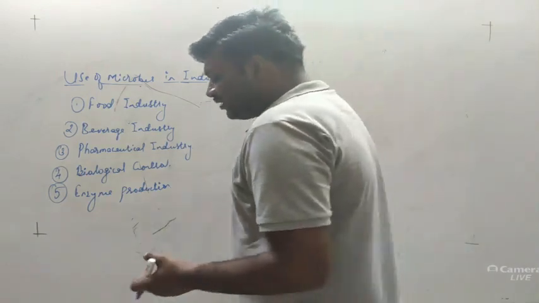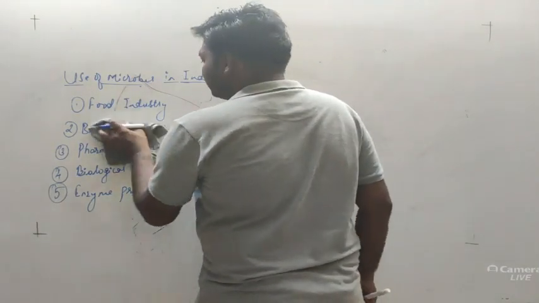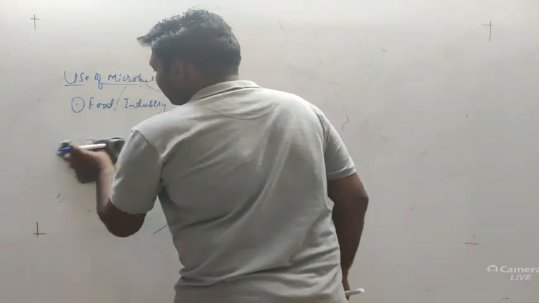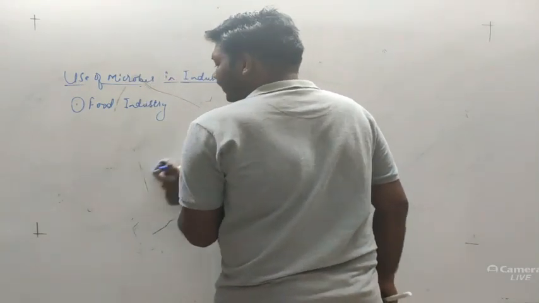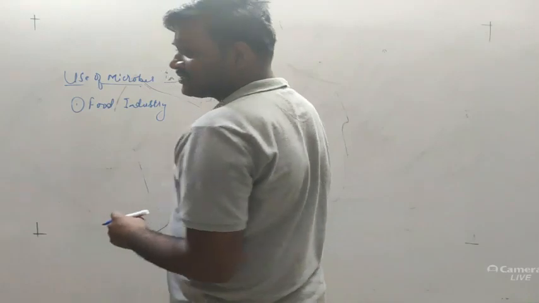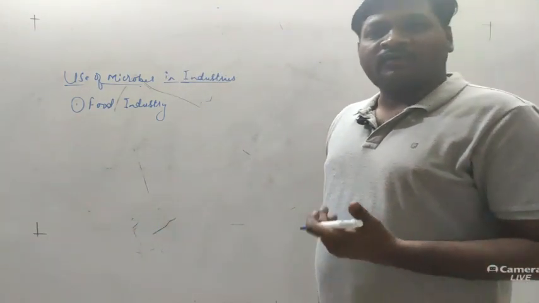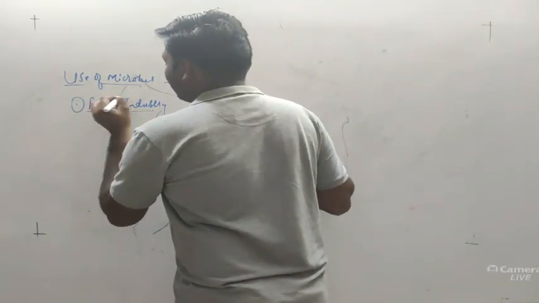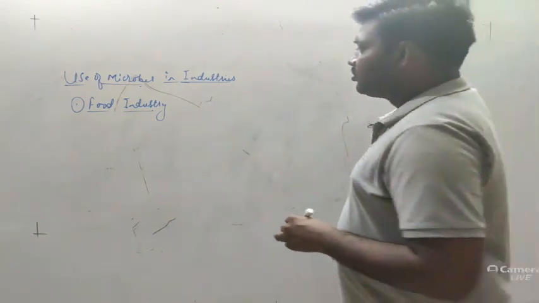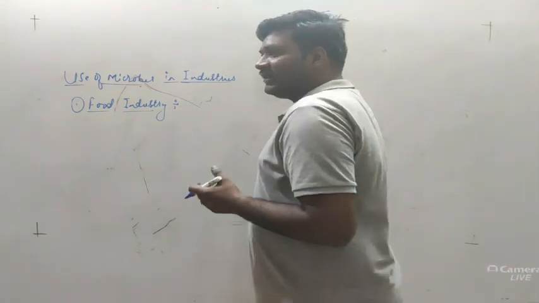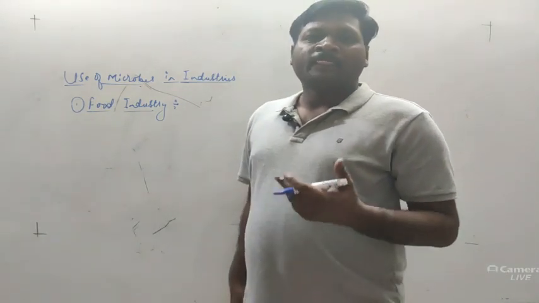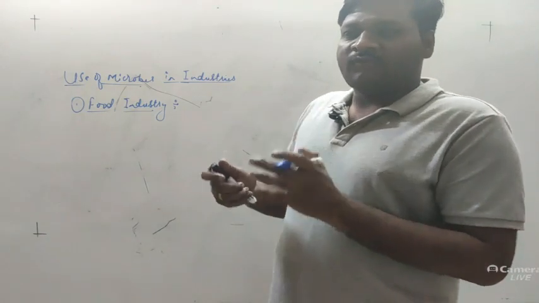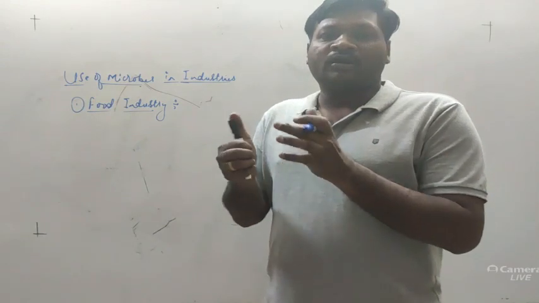As we have already discussed, microorganisms can ferment complex organic food material into simple substances, with the production of a desirable good, through fermentation. In the food industry, different categories of bacteria as well as certain fungal strains are used to preserve the food material and increase its shelf life, so the processed food can be kept for a longer period of time.